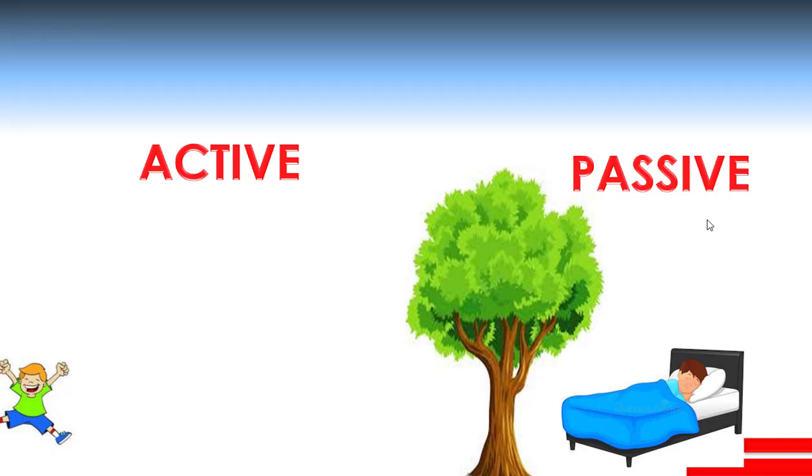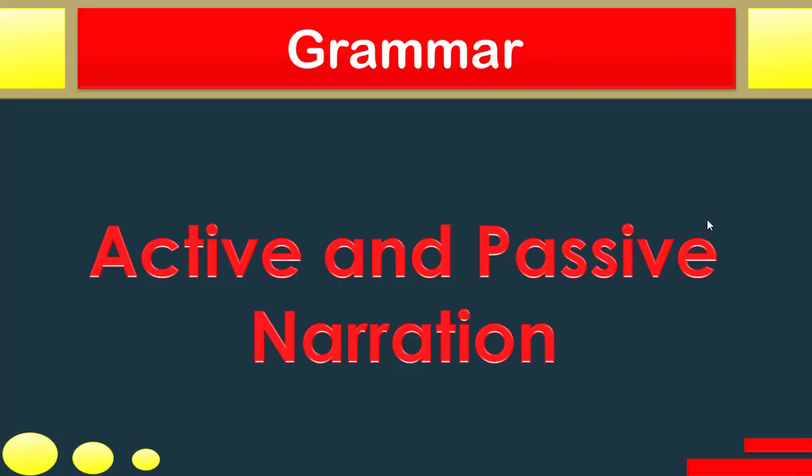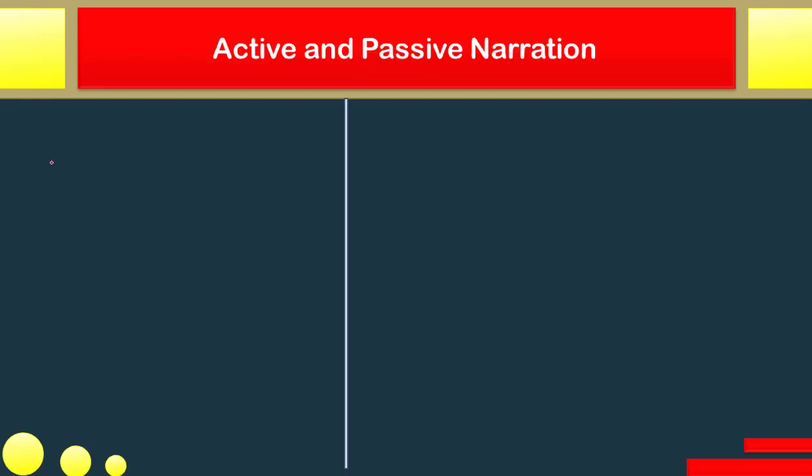So what are we going to learn today about the active and passive boy? The active boy is this one, and the passive one is here, who is lying there doing no action. So in our grammar today we are going to learn about active and passive narration, or we can also say active and passive voice. So let's start by examining one sentence.